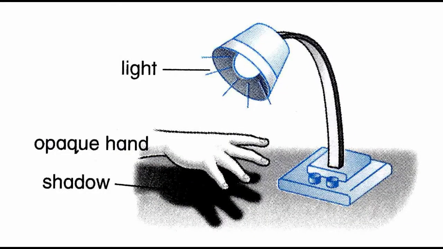The first one, light travels in a straight line, and the second, light cannot pass through an opaque object. Now what happens when an opaque object comes in the path of the light? A shadow is formed. Yes, when an opaque object blocks the path of the light, a shadow is formed.